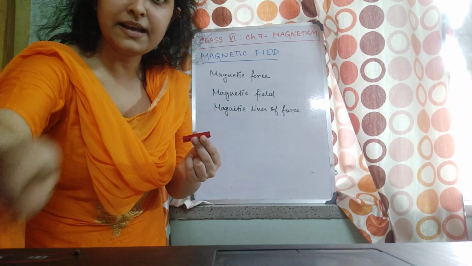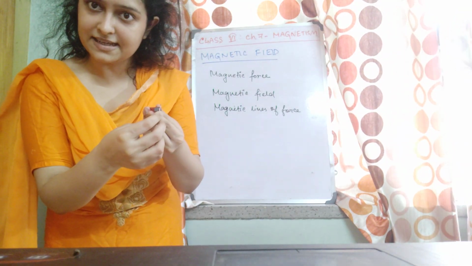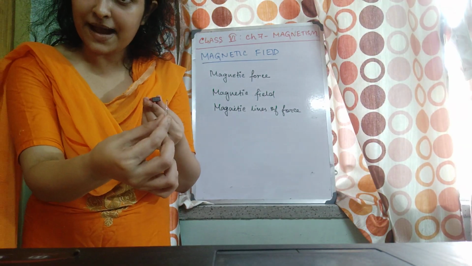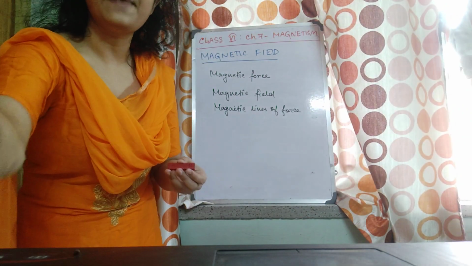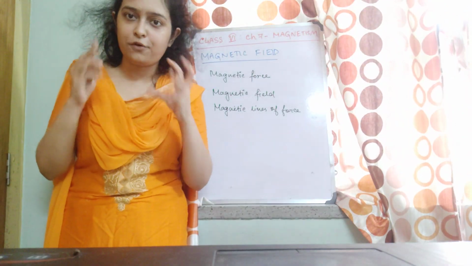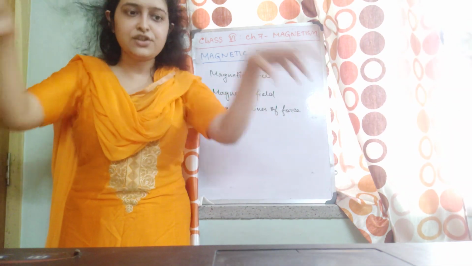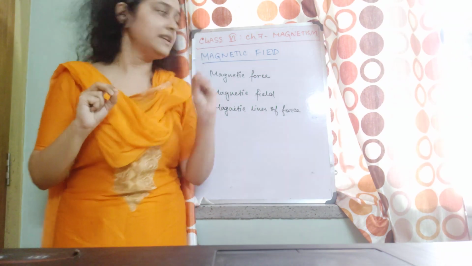So if this pin is within the magnetic field, see, it's getting attracted. But if the pin is not within the magnetic field, no force is acting. Can you see? So basically a magnet can exert its magnetic force up to a certain region. That region around which the magnetic force can be felt is the magnetic field.